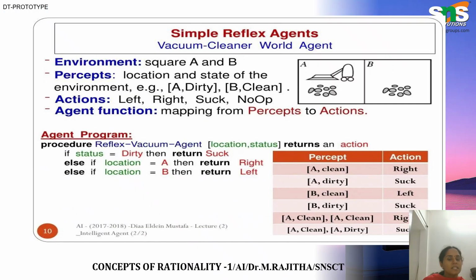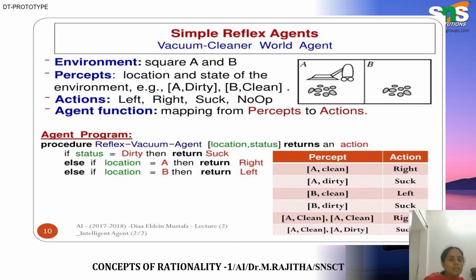So, rationality in everyday life is choosing the best study timetable, planning monthly expenses, selecting the fastest travel route, solving problems step by step, resolving conflict through discussion. So, AI systems also perform similar logical decision making.